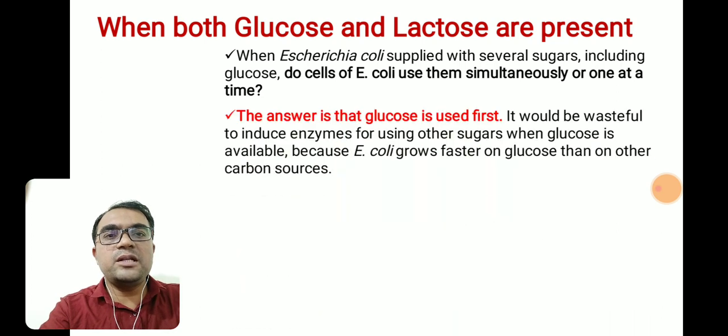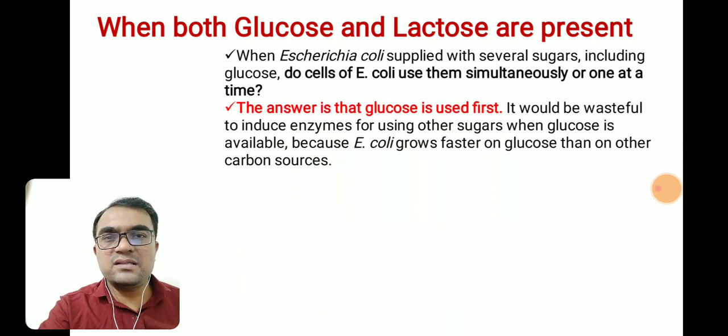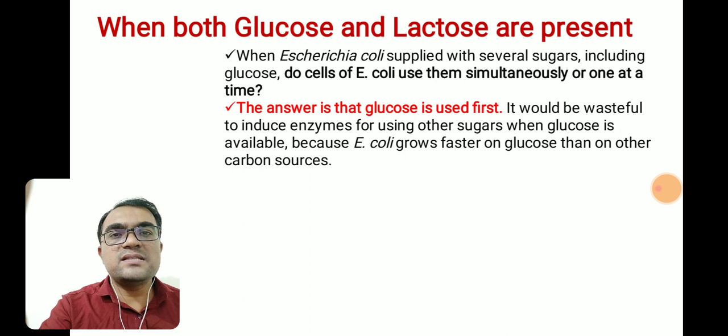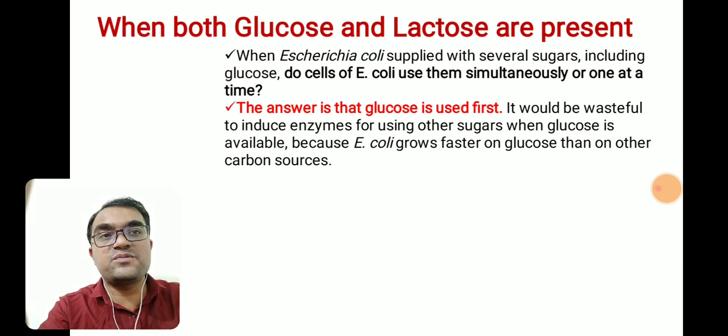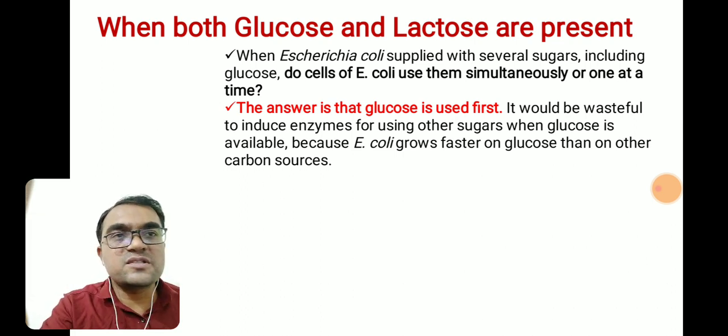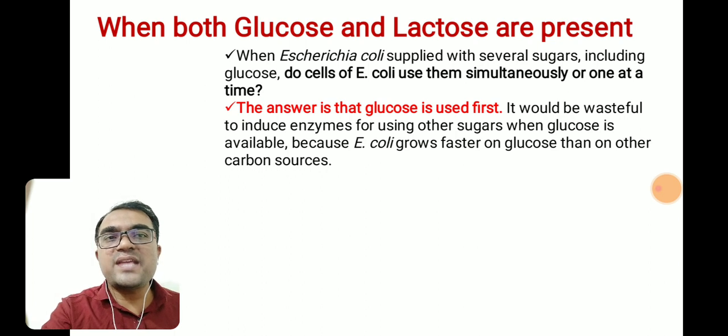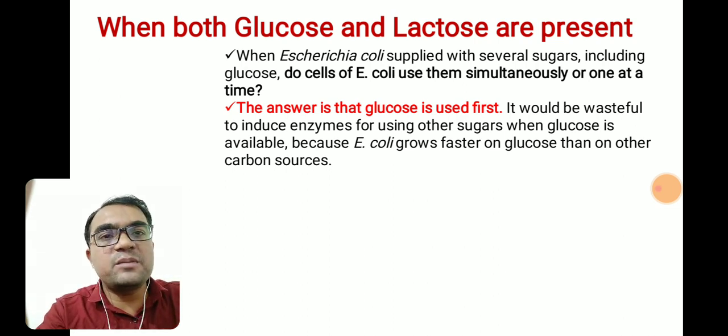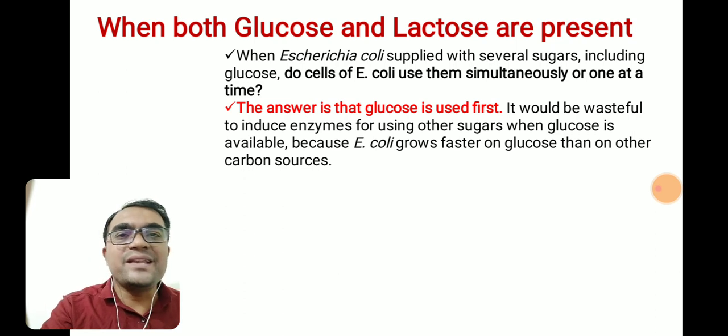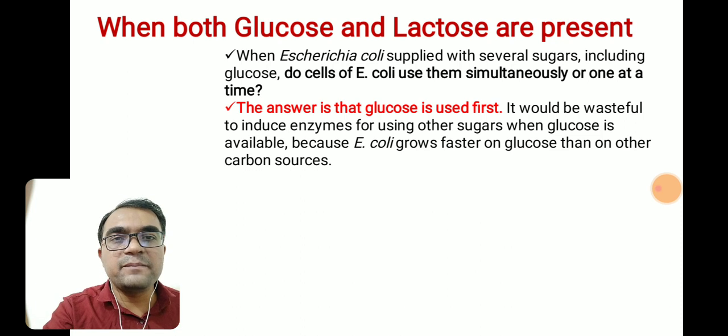The answer to that question is that the Escherichia coli cell utilizes glucose first, not utilizing lactose if glucose is present in the surrounding medium. So why is glucose utilized first? Because it would be wasteful to induce the enzymes required for a sugar other than glucose, because glucose is readily assimilable. It can be readily utilized as a source of carbon and energy. The cell need not produce any additional enzyme to utilize glucose. Glucose can be directly assimilated, isn't it?